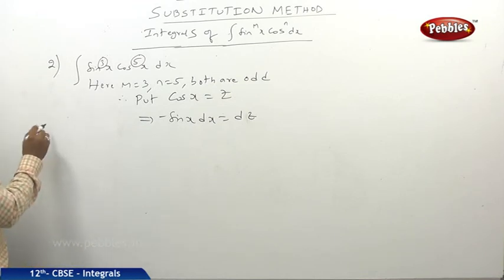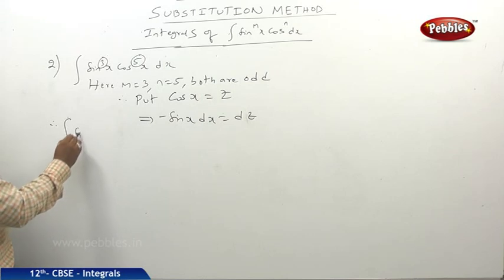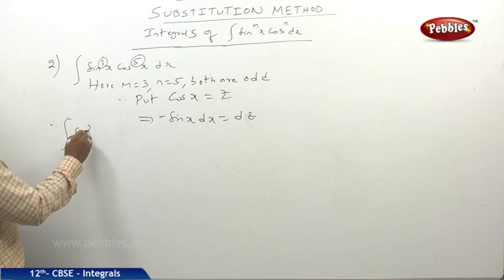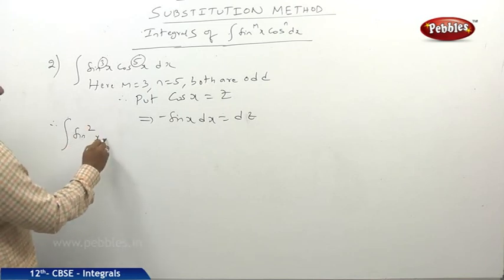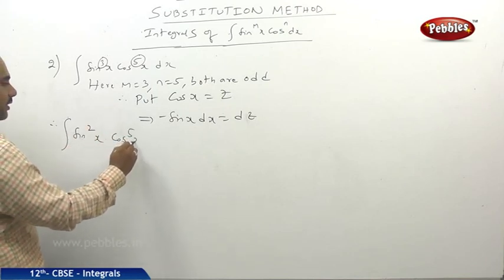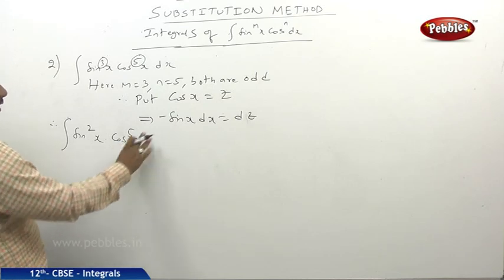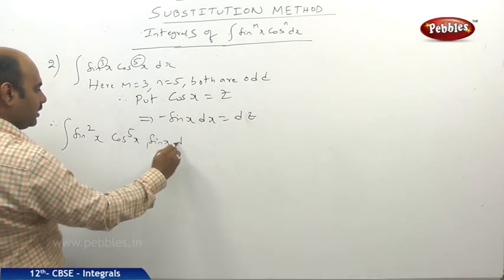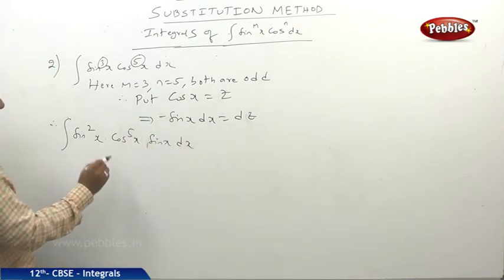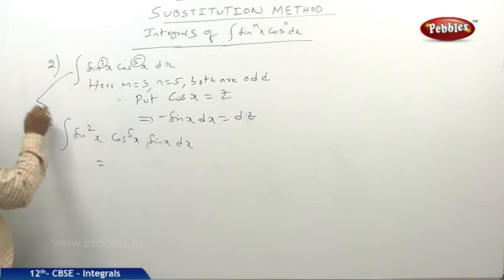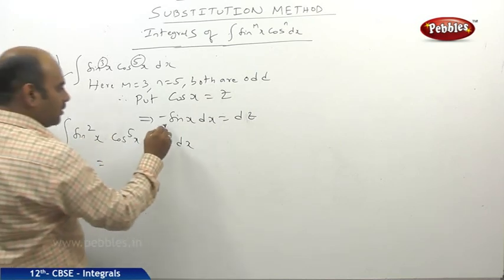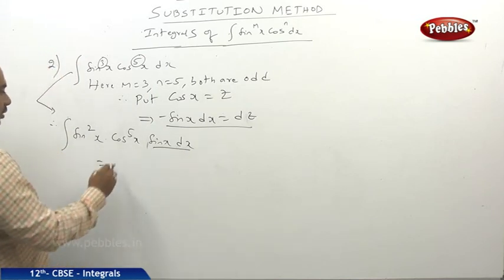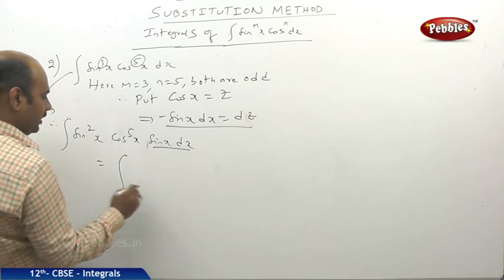So what happens? The above integral I will convert like this. Integral of sin cube x is there, but here sin x dx should come. So I will write it as sin square x into cos power 5 x, and cube is there, but here sin square x is there. So I will write this as sin x dx. This particular thing I had written like this, but here sin x dx is there.